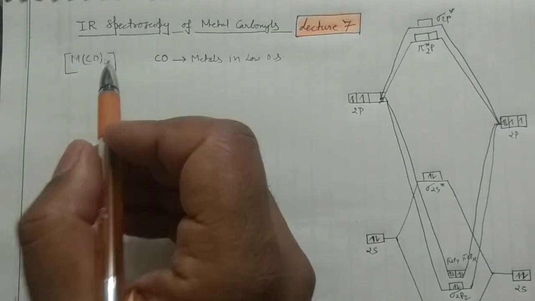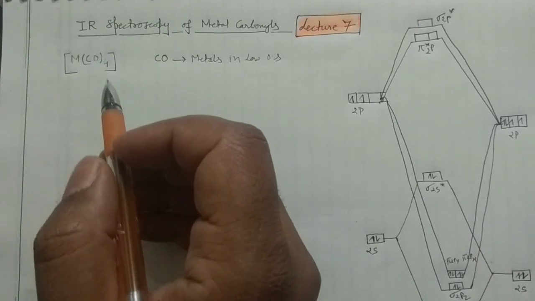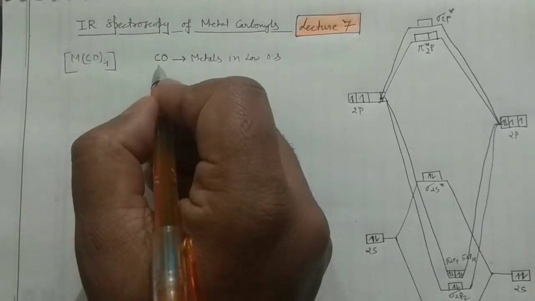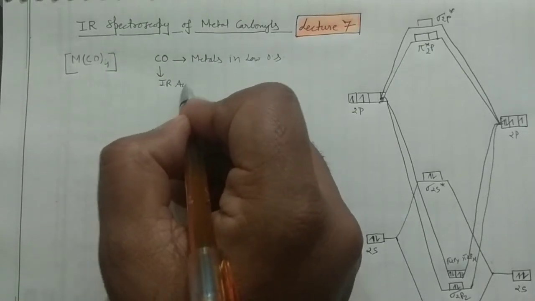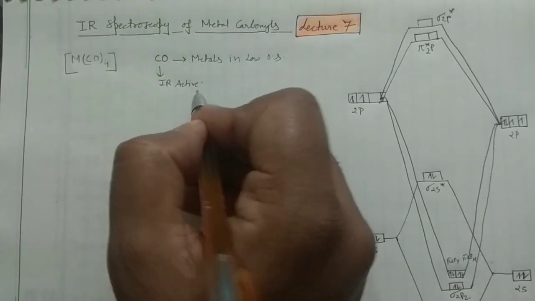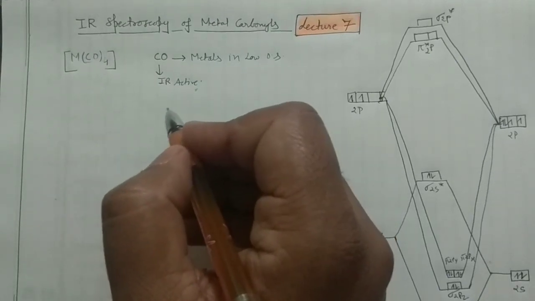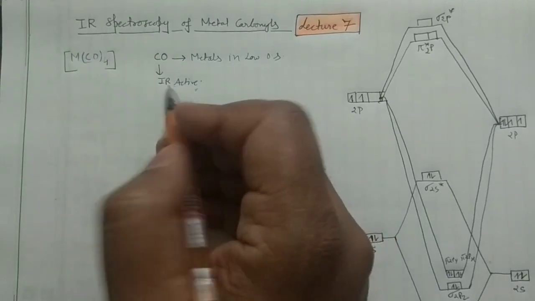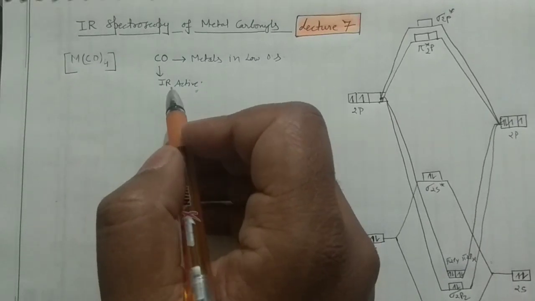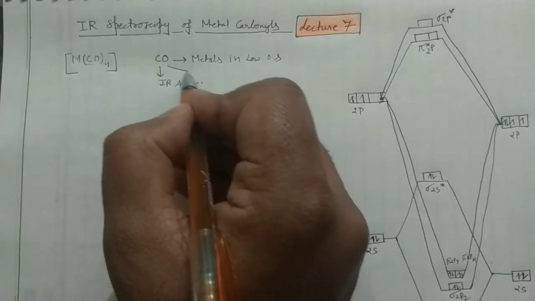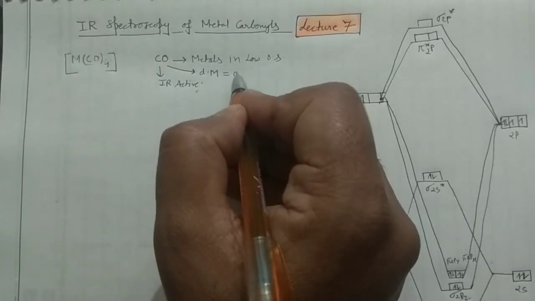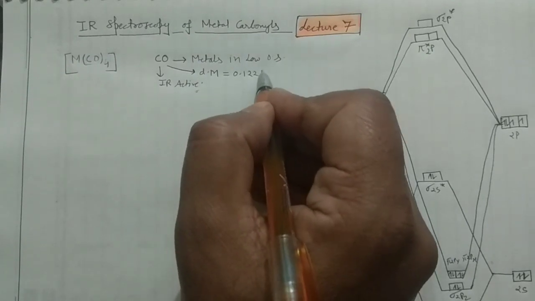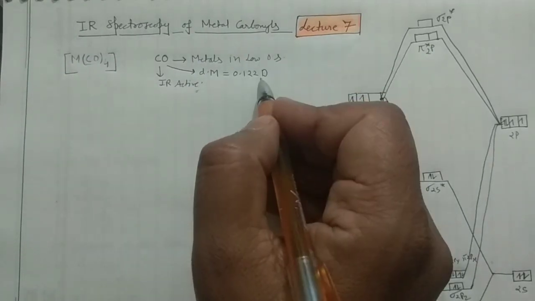Okay, so why is the IR spectroscopy important for this one? Actually, this carbonyl group is IR active. Okay, IR active means it is infrared active. That means you can record the infrared spectrum for this carbonyl. Okay, and the reason is that, if you check the dipole moment of this one, so I'm writing dm for the dipole moment. So it is having the very small dipole moment, 0.122 debye. So this is the value of the dipole moment.